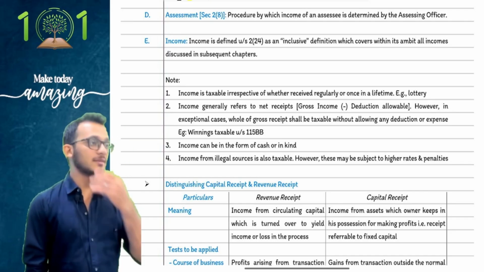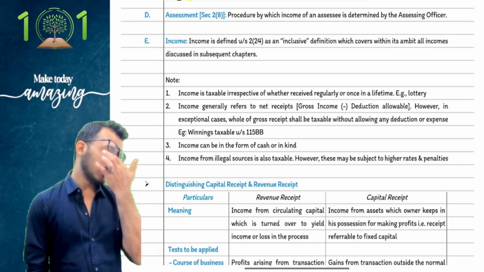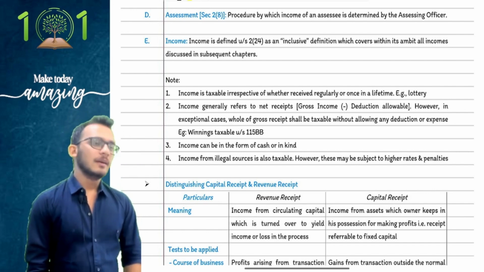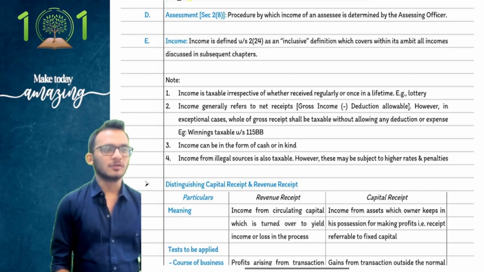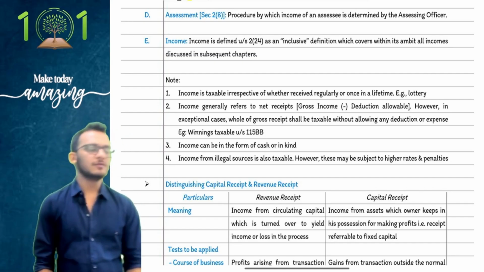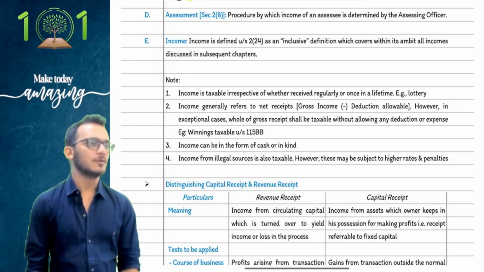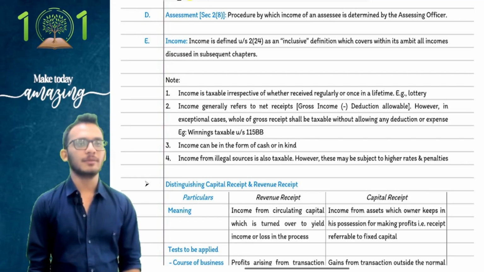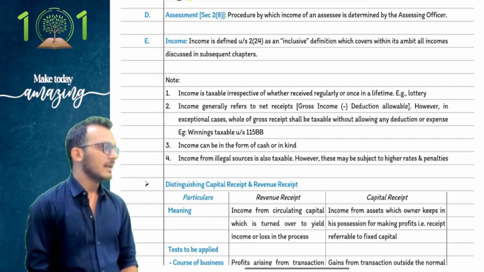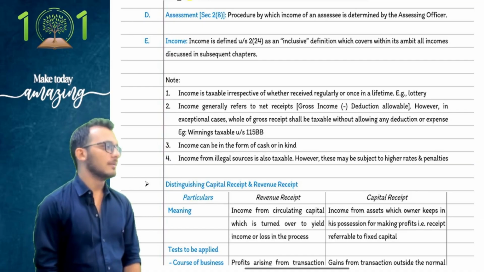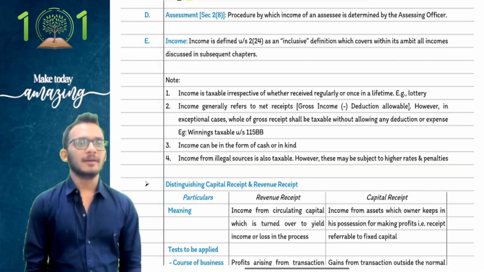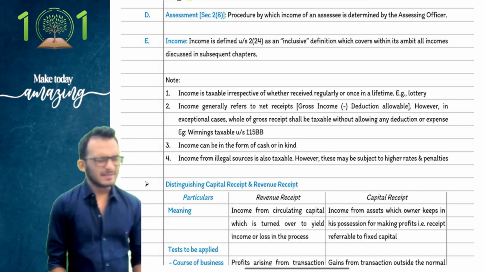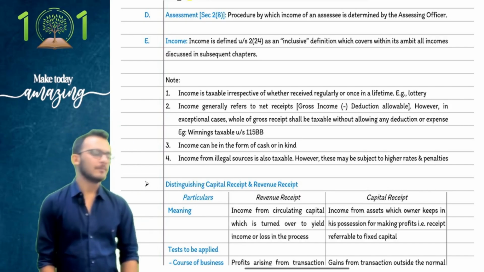We have moved forward to understanding circulars and notifications. We said circulars are binding on the department, notifications are binding on assessees and the department, both are getting covered there. And then we had case laws, which we discussed are not part of your syllabus. It is moved to finance. We understood that when it comes to income tax, you have a charging section, section number 4, which says income tax will be levied on total income earned by a person in the previous year at the rates in force and will be assessed in the assessment year.